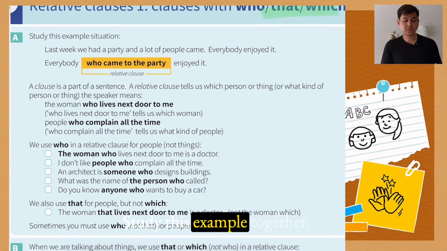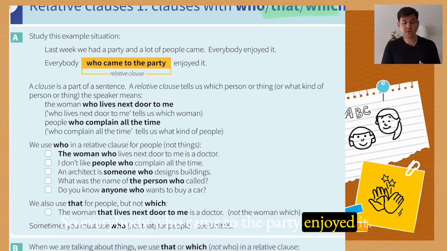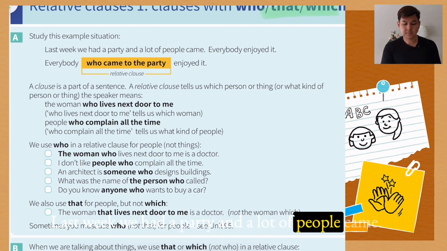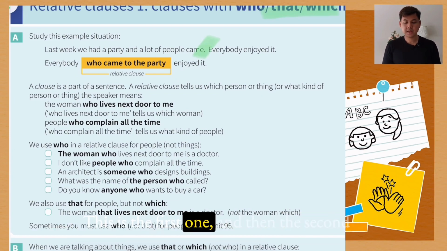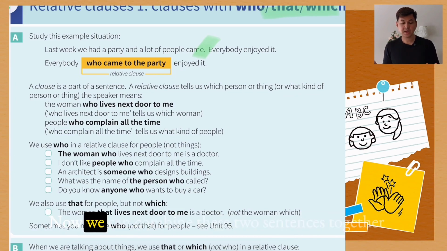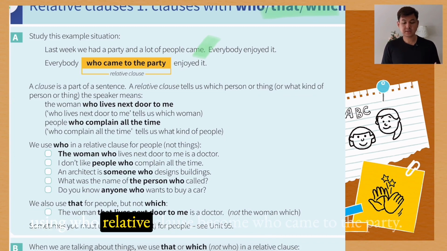Study this example together. Last week we had a party and a lot of people came. Everybody enjoyed it. So everybody who came to the party enjoyed it. So at first you have two sentences. Last week we had a party and a lot of people came. This is the first one. And then the second sentence you have, everybody enjoyed it. Now we can combine these two sentences together using who. The relative clause becomes who came to the party.